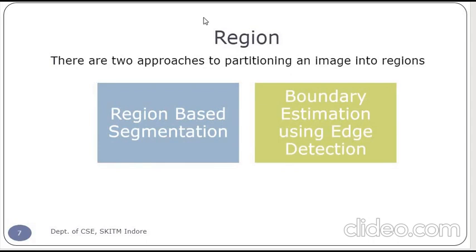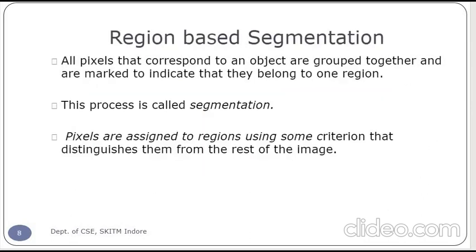So what approaches can we use for partitioning an image into regions? The first approach is region based segmentation. The second one is boundary estimation using edge detection. Generally we use these two approaches. So let us start with region based segmentation.